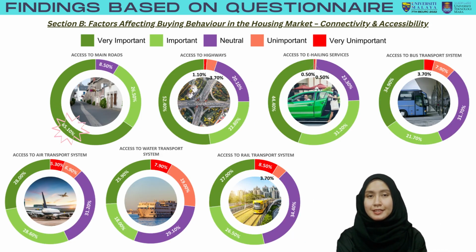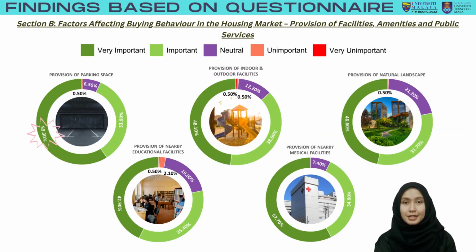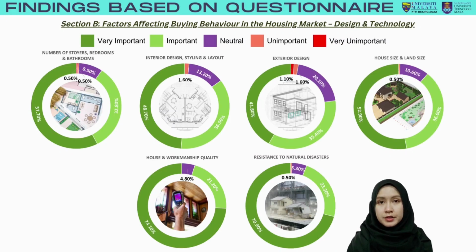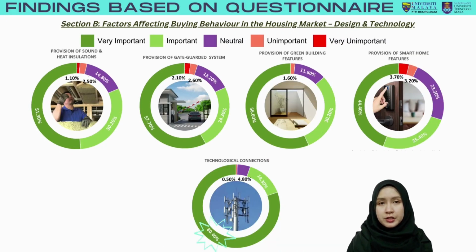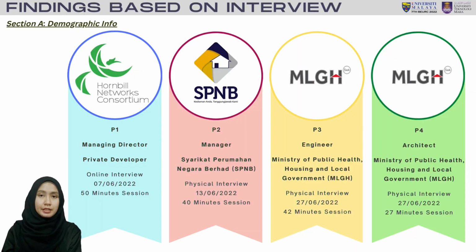Next, connectivity and accessibility factor with the most important criterion of property access to the main roads. After that, the element of parking space at the property area is the leading concern based on provision of facilities, amenities, and public services factor. And finally, based on design and technology factor, technological connection is the dominant property feature. Now we're moving on to the discussion of findings based on the interviews.